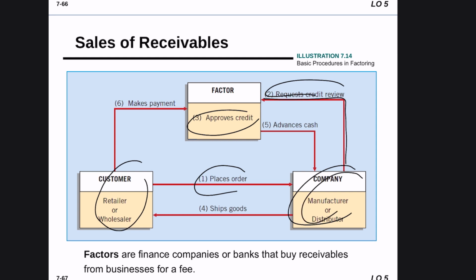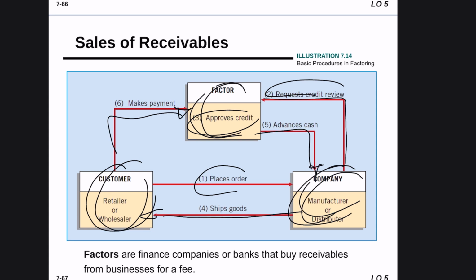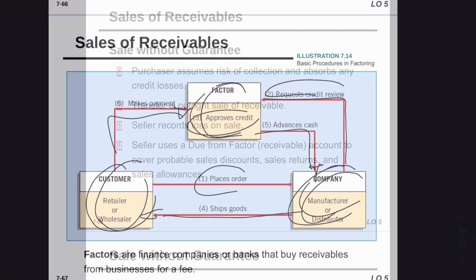The company will ship the goods to the customer, the factor, which is the bank, will pay the company, and the factor will collect that cash from the customer. So technically the customer is not paying directly to the company. There is a factor, a middle factor, in between, so we are not receiving the cash directly from the customer.